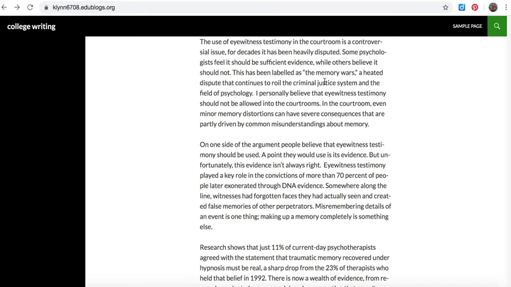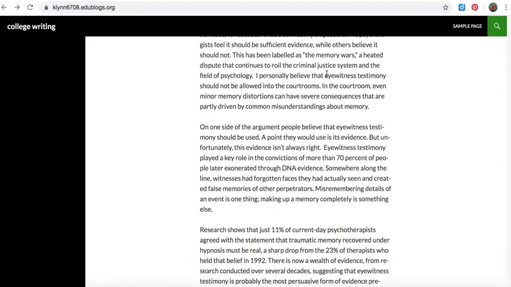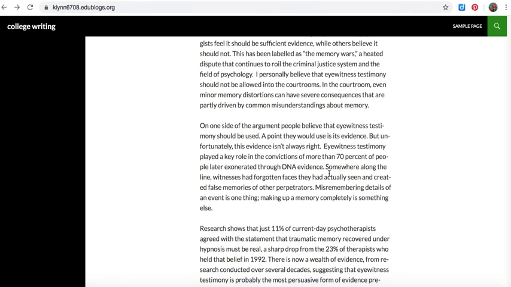I've heard the memory wars is a fairly commonly used phrase, so you might not need a citation for that if it showed up in several of your sources. But then when we get down to things like this, 70% of the people later exonerated through DNA evidence, the reader can tell that that came from a particular source. It wasn't off the top of your head. So you're going to, again, need between the E and the period, a space, and then the last name of the author of the source.